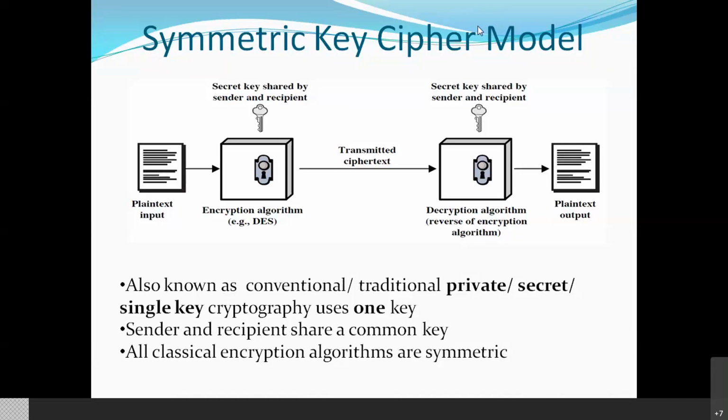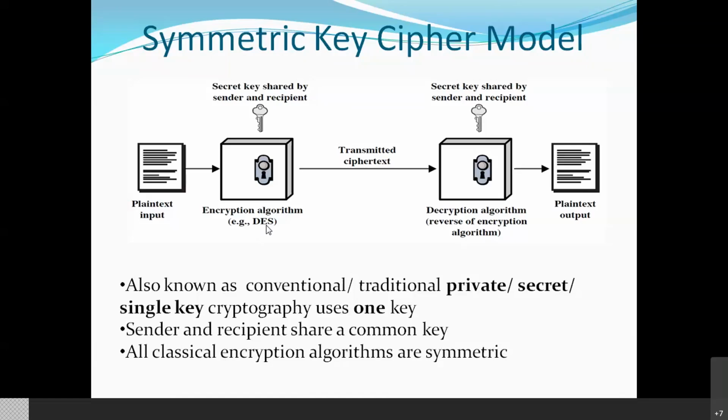In symmetric key, if you see in the diagram, DES, that is Data Encryption Standard, is a symmetric key algorithm. This algorithm uses a 56-bit key. So the key size in DES is 56 bits. How this key is used, I will explain in the DES algorithm. Someone asked, can we explain the process?